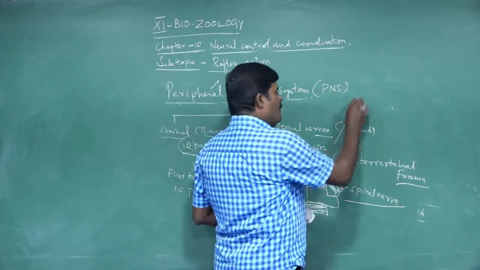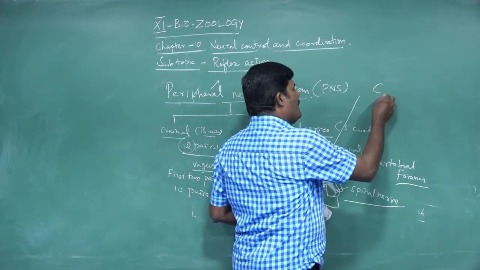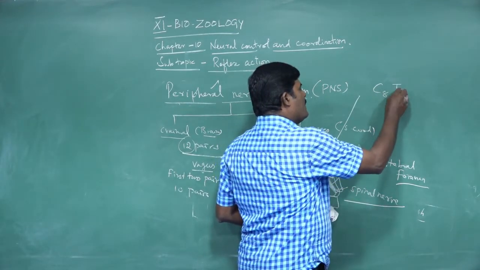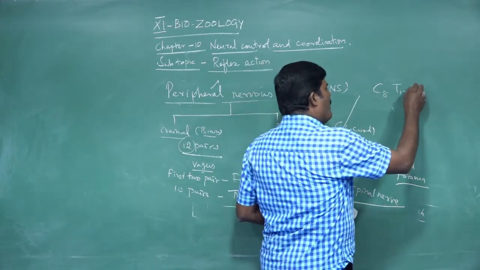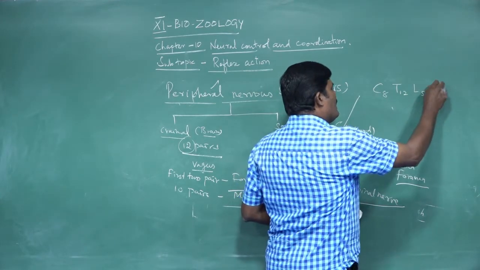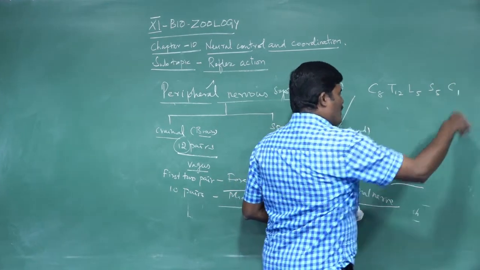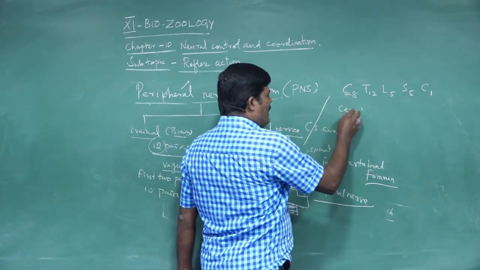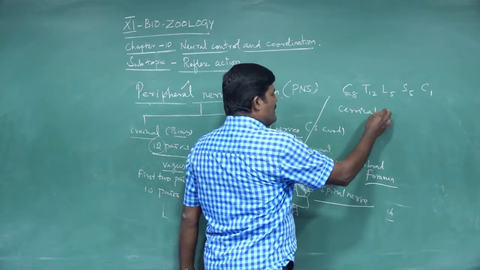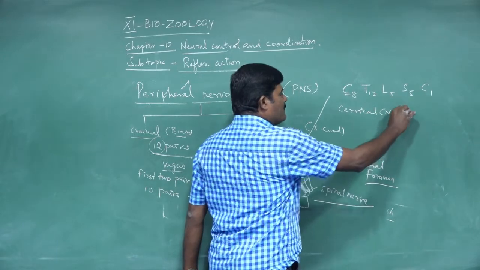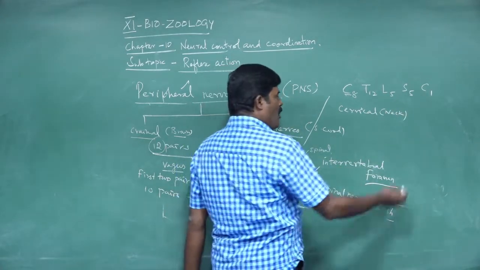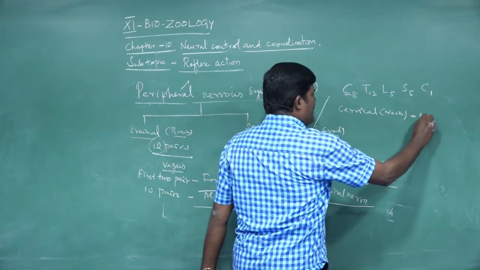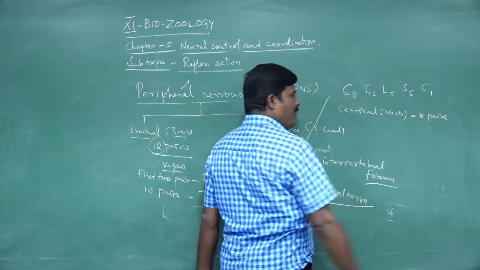So this symbol formula is C8, T12, L5, S5, C1. What does C mean? Cervical. Cervical means what? Neck. How many pairs are present? There are 8 pairs.